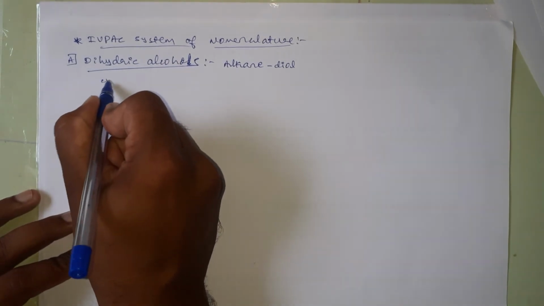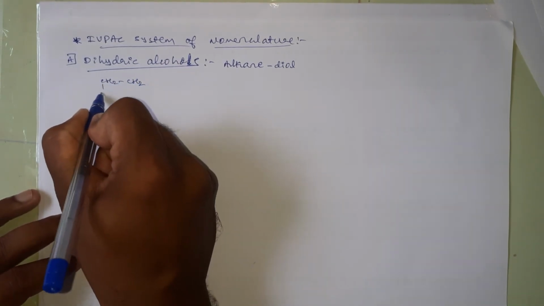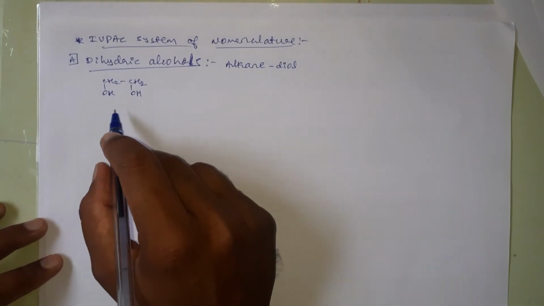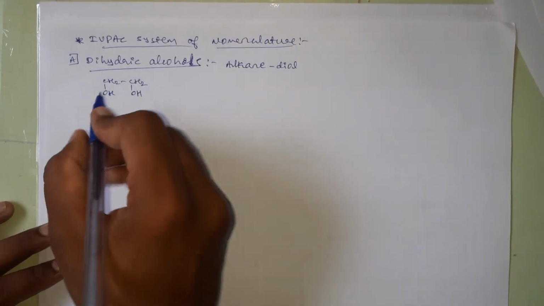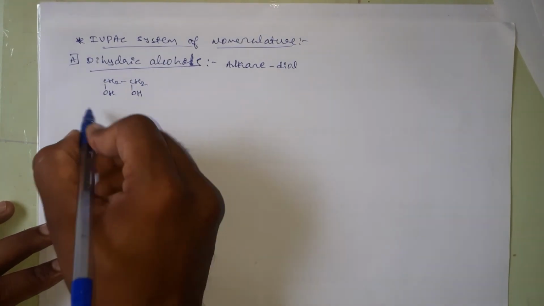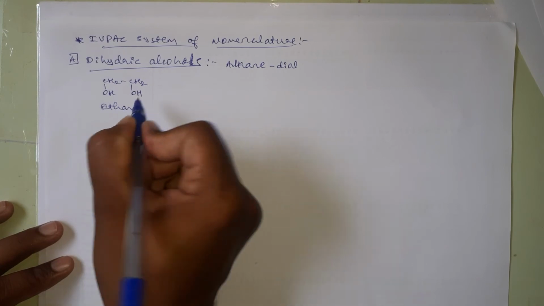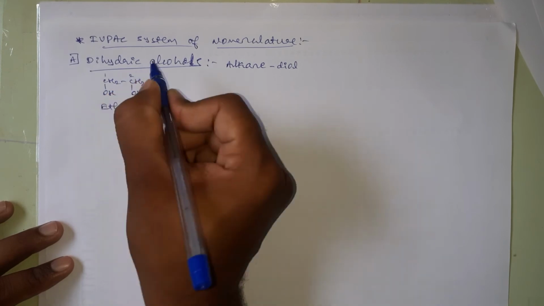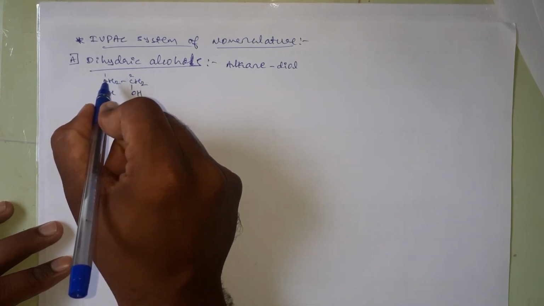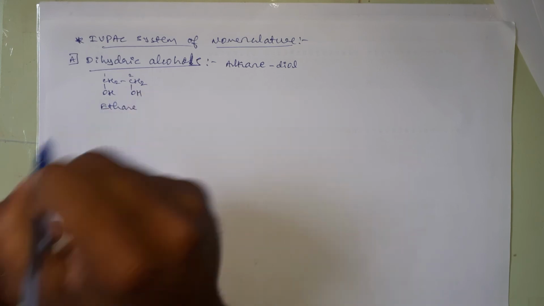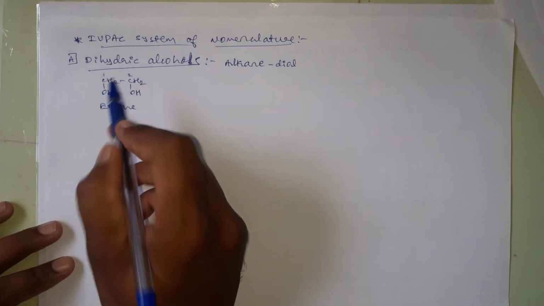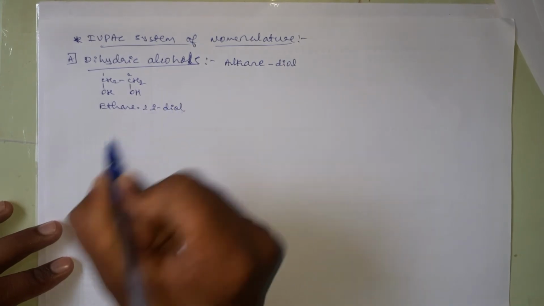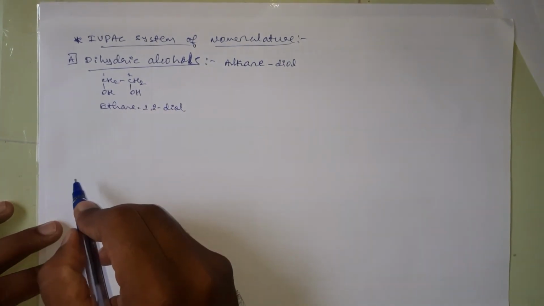For example, CH2OH-CH2OH, and this one is a dihydric alcohol. It is containing 2 OH groups and its IUPAC name is like this: ethane. This one is alkane, ethane, and we will number this molecule by using numbers on the carbon atoms to which the OH groups are attached as 1, 2, ethane-1,2-diol. This is the IUPAC name of this molecule.